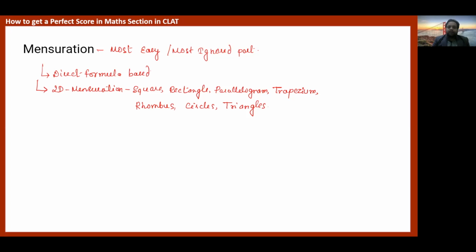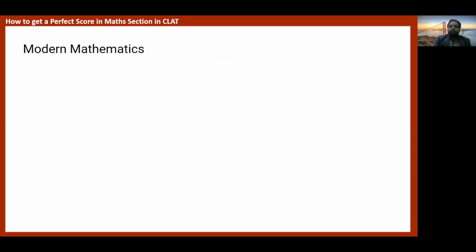Now move to the modern mathematics part. Now this part is, I would say, somewhat the toughest part of your CLAT mathematics, especially permutation combination and probability.